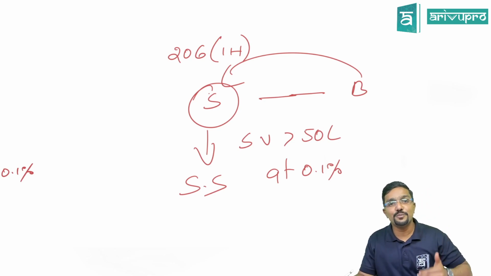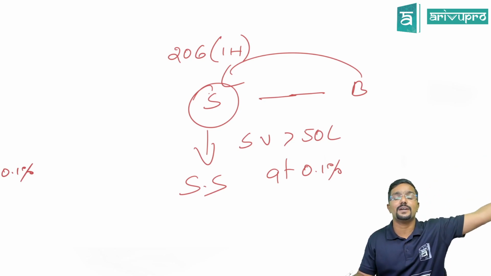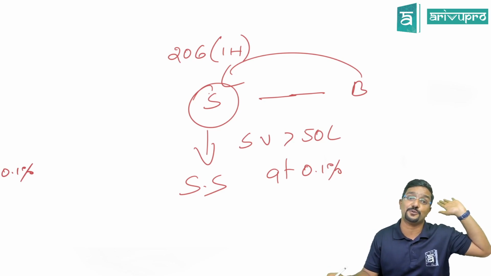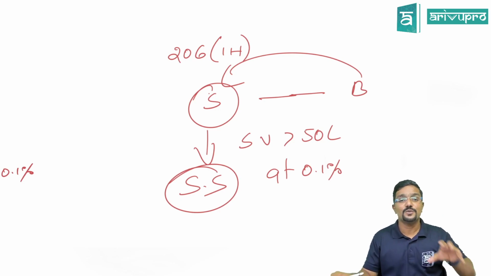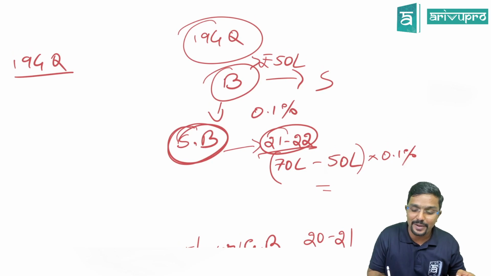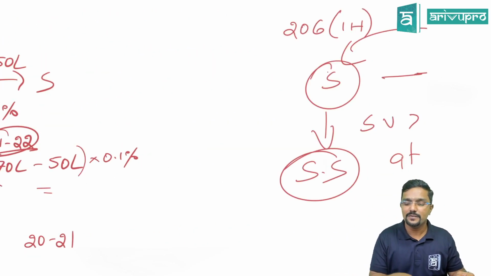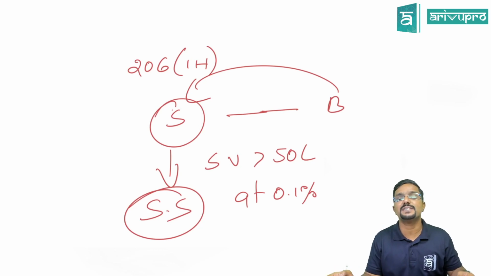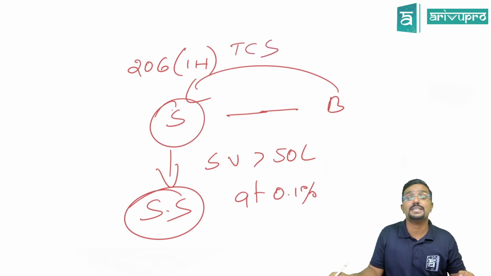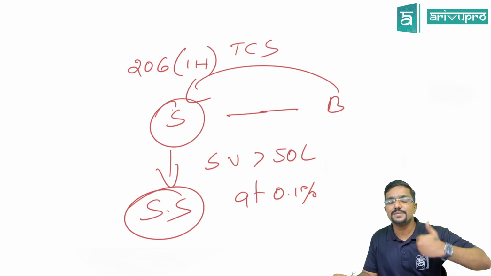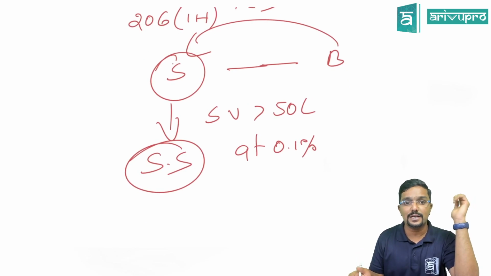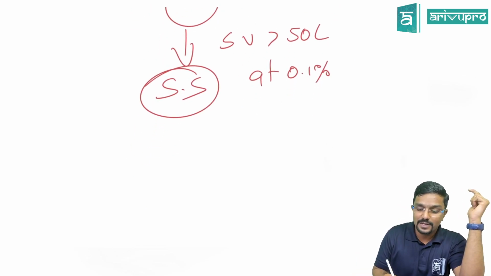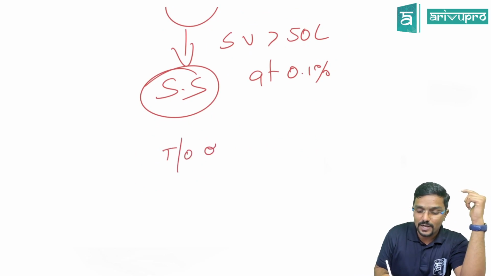That means he should have a turnover from his business or profession in the last year of more than 10 crore. So here the seller should be a specified seller. Clear? When we are checking 194Q, we check whether the buyer is a specified buyer or not. When it comes to section 206C(1H) for TCS purposes, we check whether the seller is a specified seller, that is, whether the turnover or gross receipts in the last year is more than 10 crore.